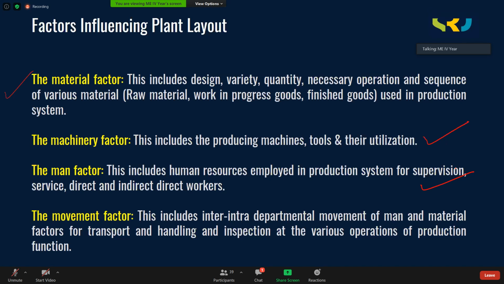The last one, the movement factor. This includes interdepartmental and intra-departmental movement. Intra-departmental means within the department, what is the movement? Suppose you are dealing with, let us say, a production department. Within the production department, what is the movement? Interdepartmental means between the production department and other departments, let us say the production department and the stores department. What is the interdepartmental movement of man and material for transport and handling? So all these things are taken into consideration while designing a plant layout.